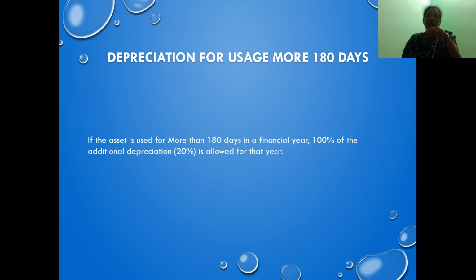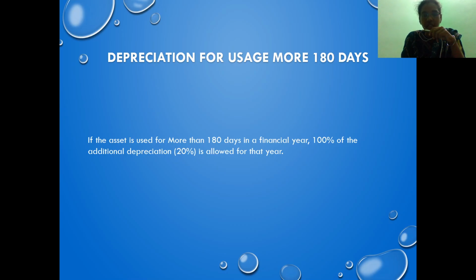Now it comes to the number of days of usage. If the asset is used for more than 180 days, only then can I claim 100% of additional depreciation, which is 20%. So for any newly acquired plant and machinery, in a business which is into manufacturing or production, or generation and distribution of power, where the asset has been used for more than 180 days, I will claim additional depreciation at 20%. That is the maximum amount that I can claim as additional depreciation.